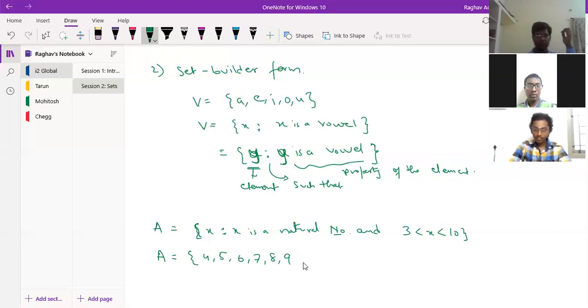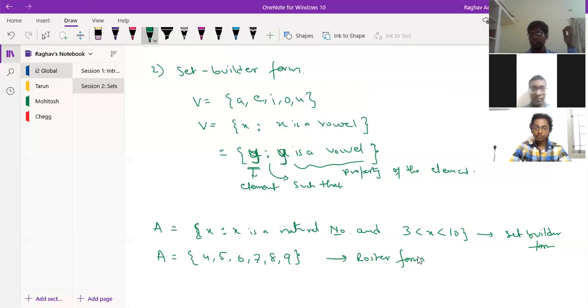Will I write 10? No, I will write only from 4 to 9, because here it's not equal to, it's just less than. So this is my set builder form and this is my roster form.